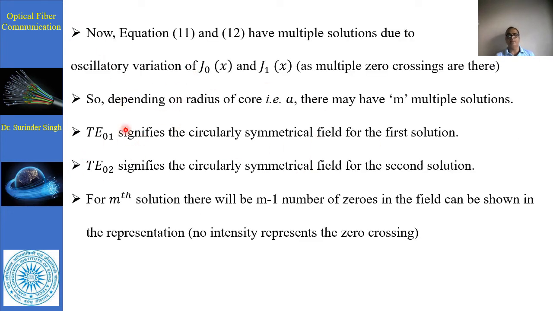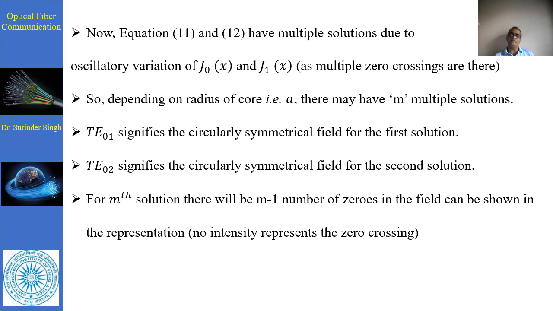Now from this equation, there are multiple solutions due to the oscillating variation of J0(x) and J1(x), which have multiple zero crossings. Depending upon the radius of the core, here radius is a, there may be multiple solutions. TE01 signifies the circular symmetry for the first solution, TE02 the second, and for the mth solution there will be M minus 1 zeros in the field, which can be shown in the representation by zero intensity at the zero crossings.